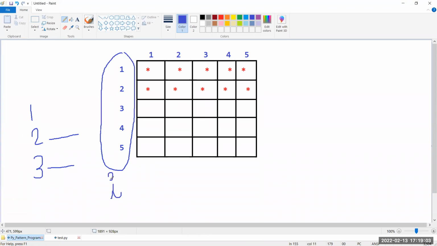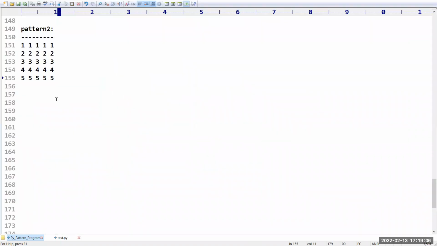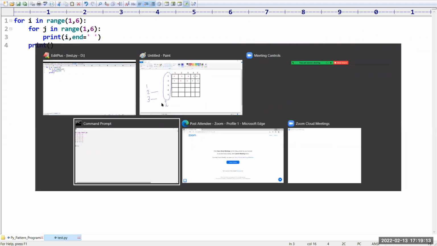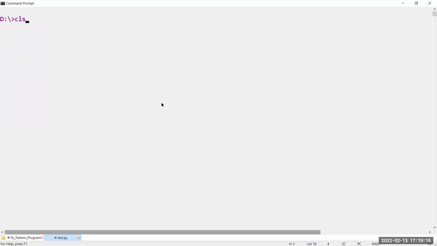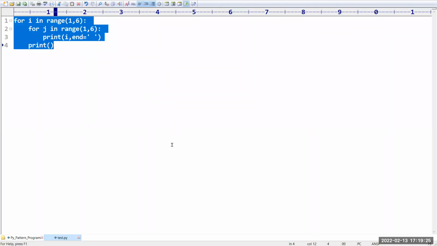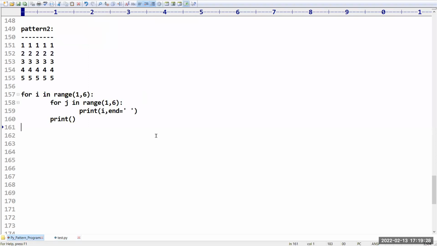Sir, what is this variable, sir? I, right? So if you print I in the previous program, it will print the corresponding value. Let me take I. Now let us see what will happen. So py space test.py, you can see the corresponding output we got. Yes, this is nothing but what we have. So clear up to this? Any doubts? Please confirm. Is it clear?